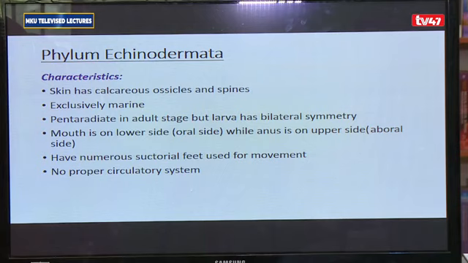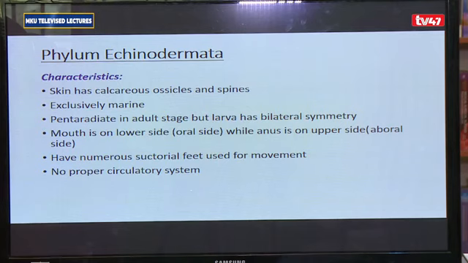The other characteristic is that they have tube feet, also referred to as suctorial feet, that they use for movement. They are called suctorial because when they attach onto a surface, they exert some suction pressure. They don't have a proper circulatory system.